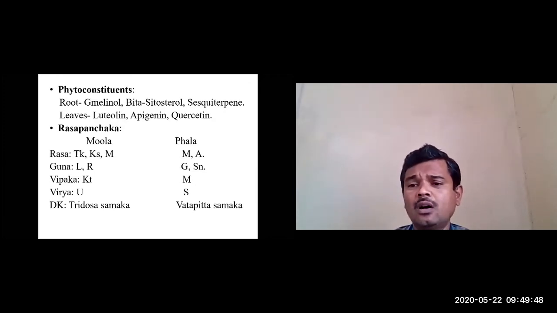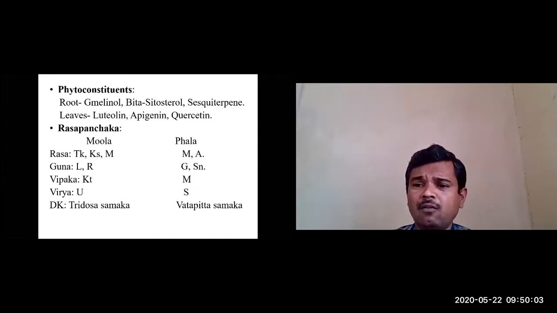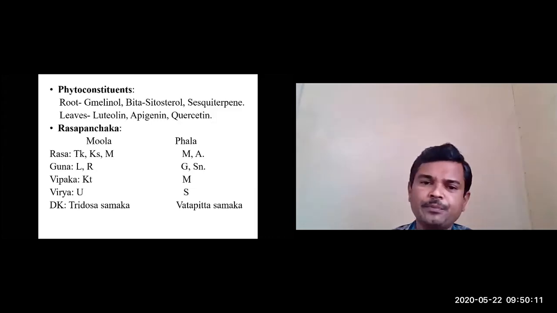We get information from the classical textbooks about its pharmacodynamics, especially in the Kayadeva Nighantu and Raja Nighantu, even of the flowers and leaves. But mainly here I am highlighting the root and the fruits.